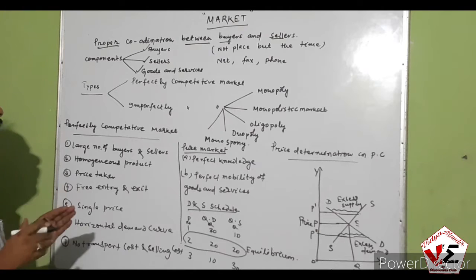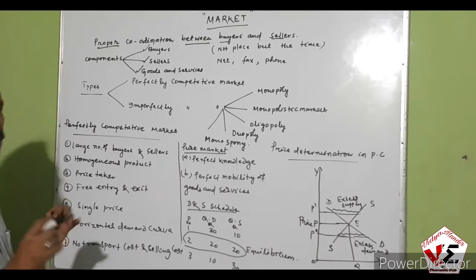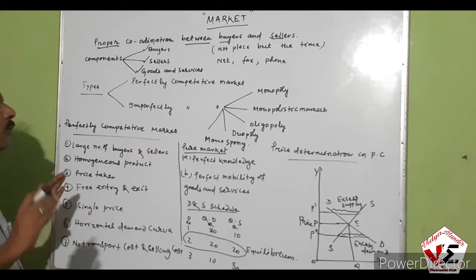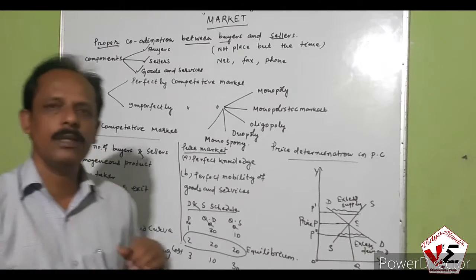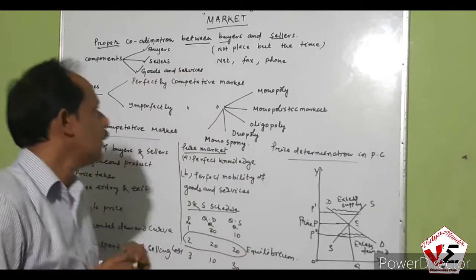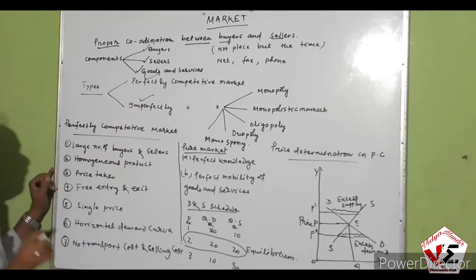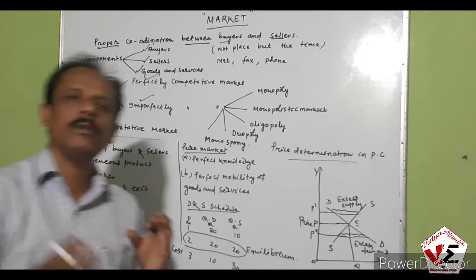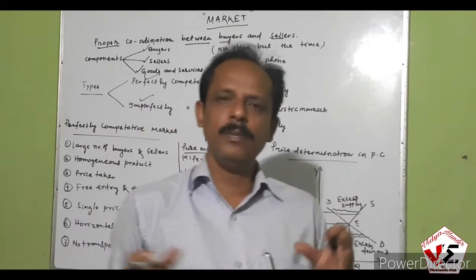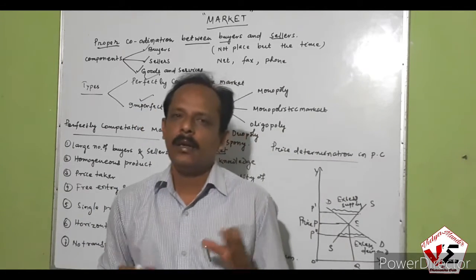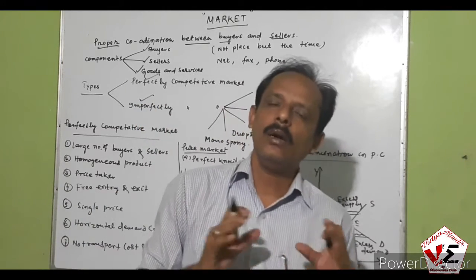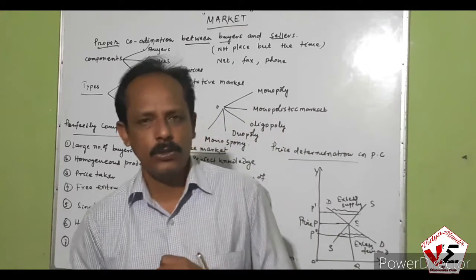Now in economics, we divide the market according to certain features and criteria. There are two types of market: perfectly competitive market and imperfectly competitive market. Where there is perfection of the market, there the homogeneous product is there, all the products are identical, and a single price structure is there.